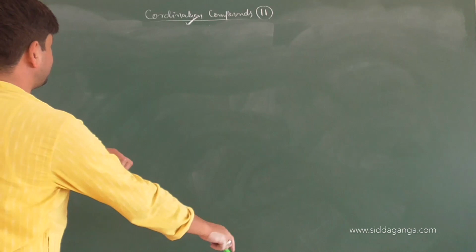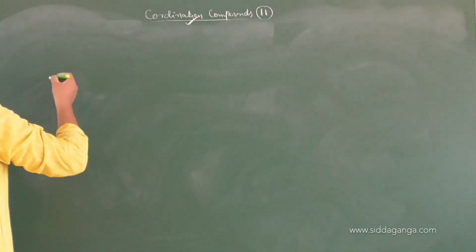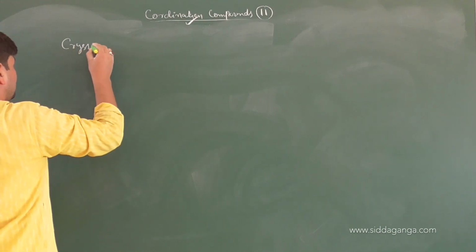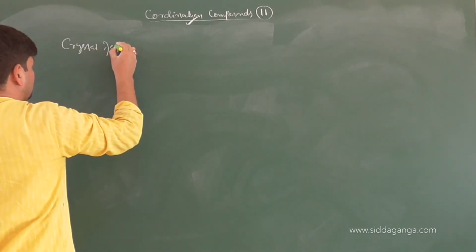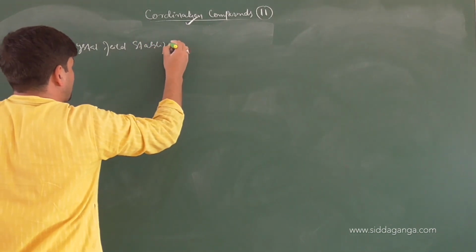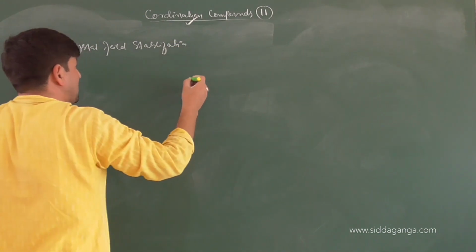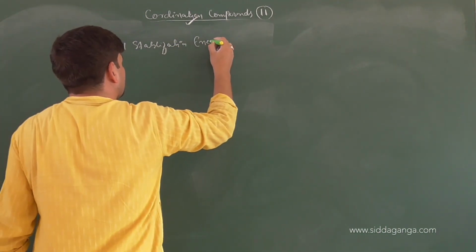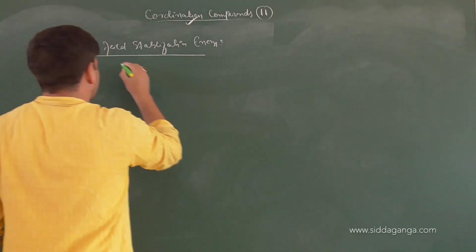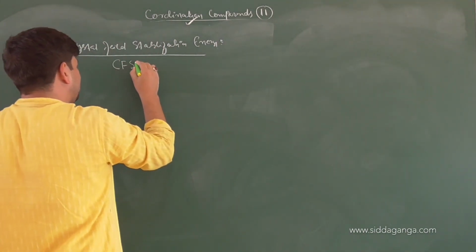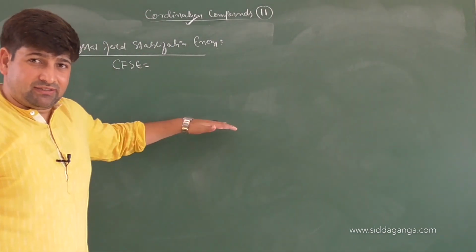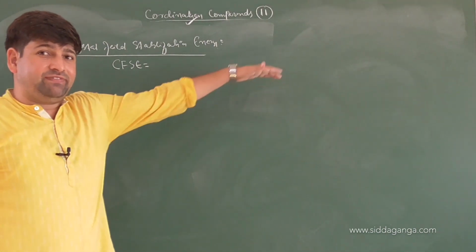How do we calculate crystal field stabilization energy? Look here. CFSE equals to. Now I will not draw the isolated and ligand field, then t2g, eg.